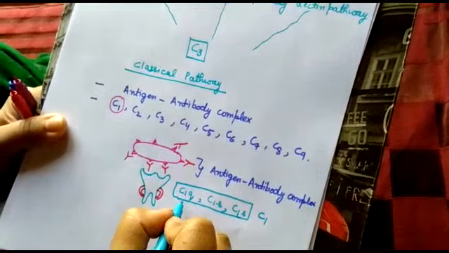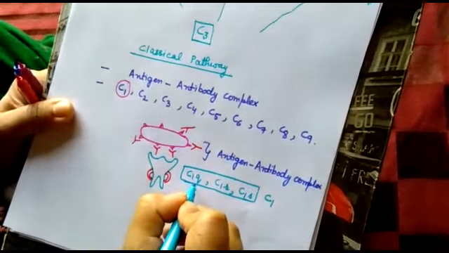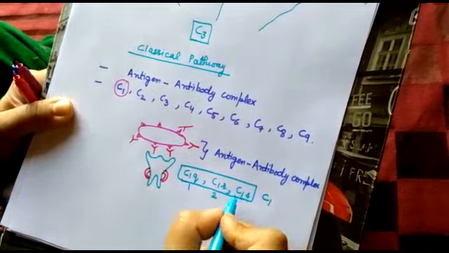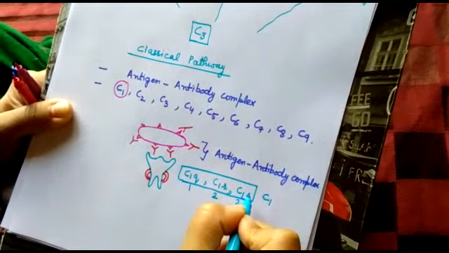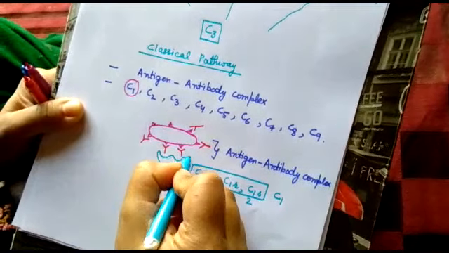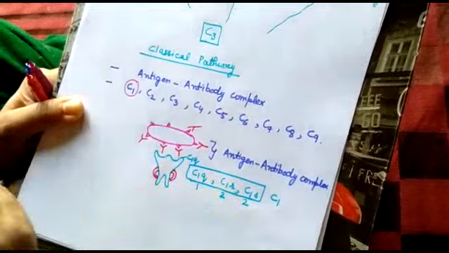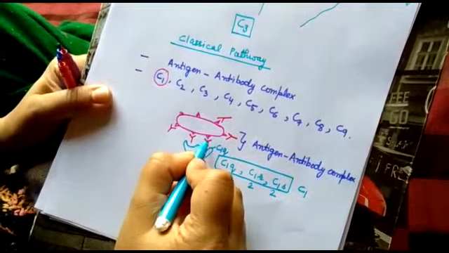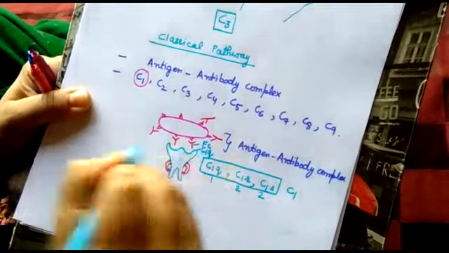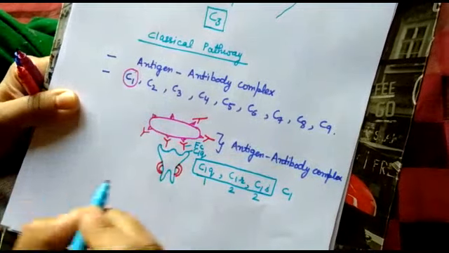C1 comprises one molecule of C1q, two molecules of C1r and two molecules of C1s. By way of C1q, C1 is attached to the antigen antibody complex by the Fc portion of the antibody.